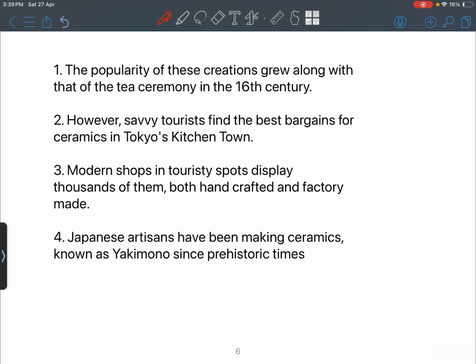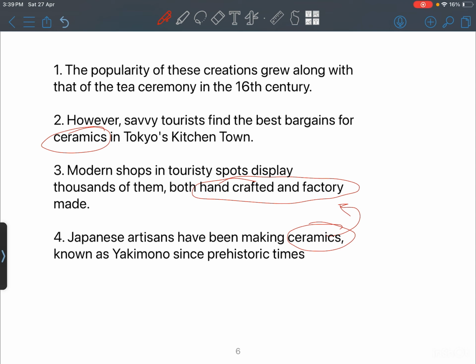Now, in this parajumble, let's look into the theme first. To explore the theme, let's see where the ideas have been repeated. So Japanese artisans have been making ceramics. This talk is about ceramics known as yakimono since prehistoric times. In modern times there is a historic display, thousands of them crafted in factories. So handcrafted in factories. So it refers to some kind of ceramics, cutlery things. However, savvy tourists find the best bargains of ceramics. Again, ceramics have been repeated, so ceramics is a dominant theme we can understand.